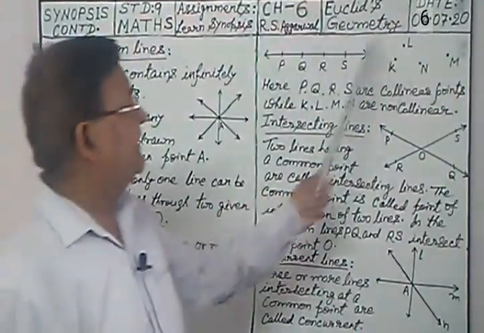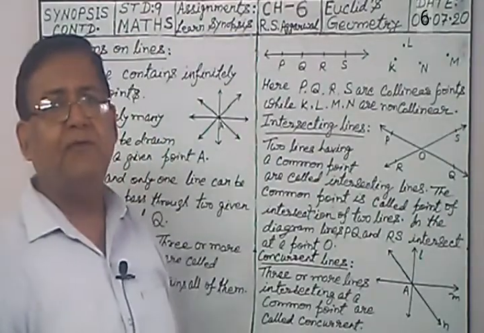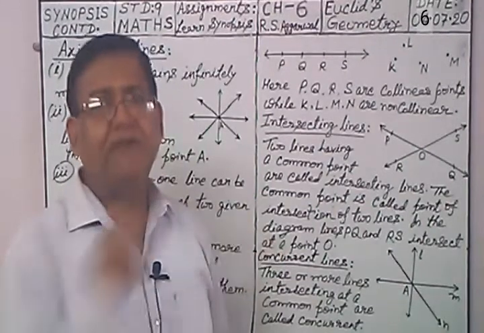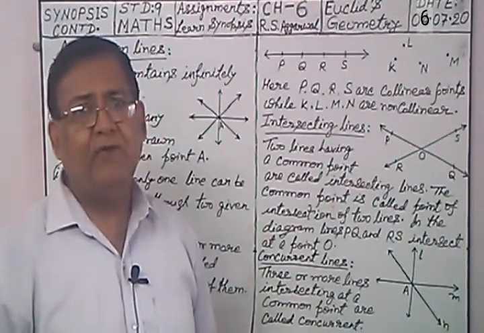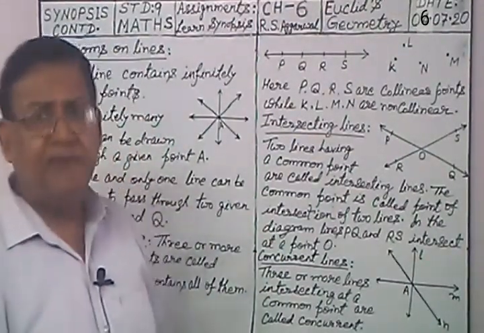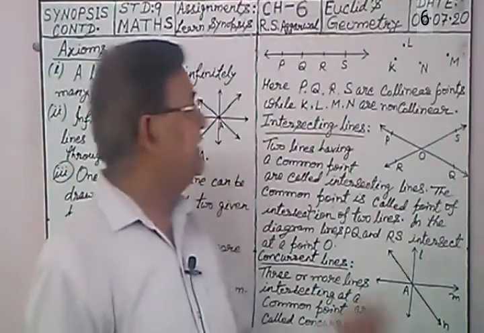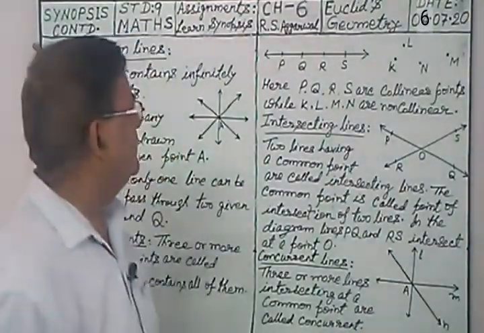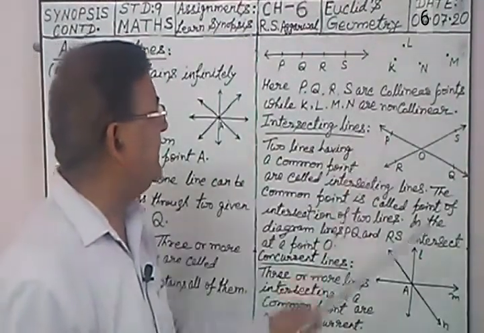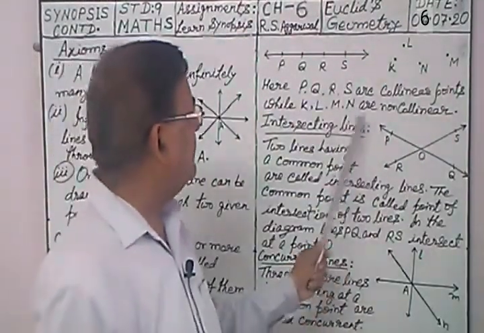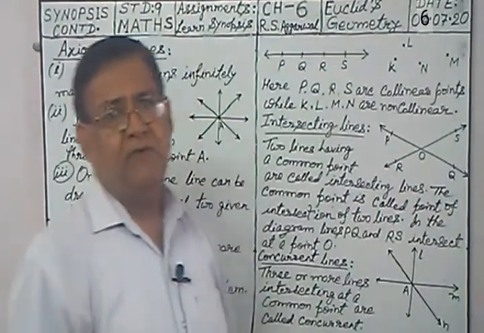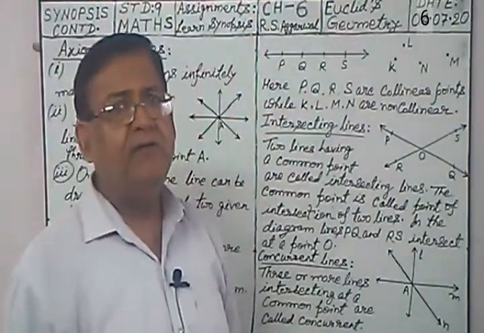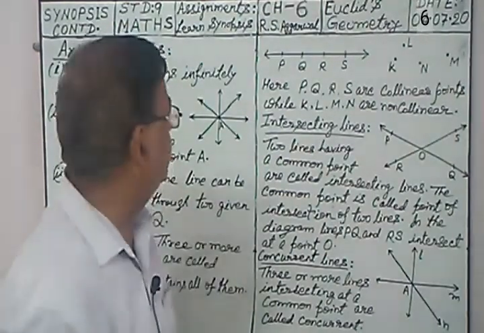Because there is no straight line which contains all these four points. Okay? There is no such line. So these four points are not collinear. So you can say K, L, M, N are non-collinear. The points which are not collinear are also said to be non-collinear.